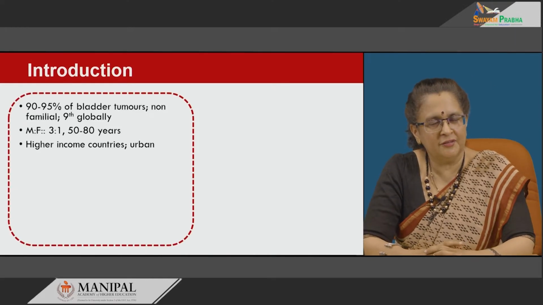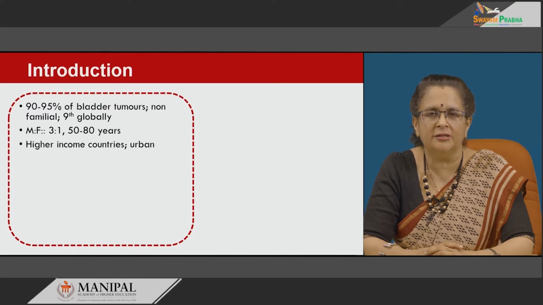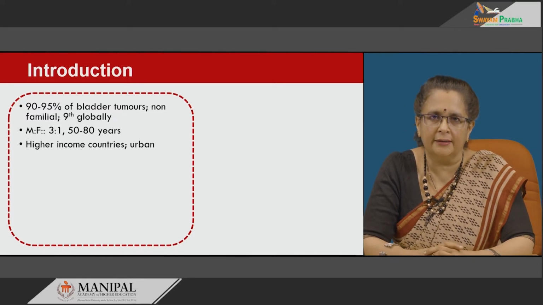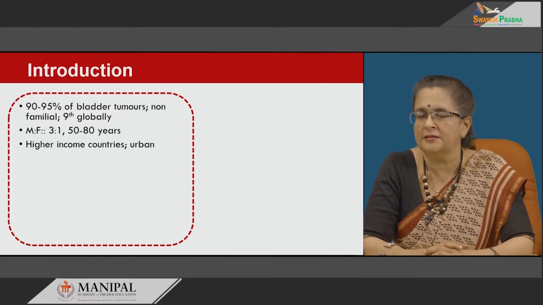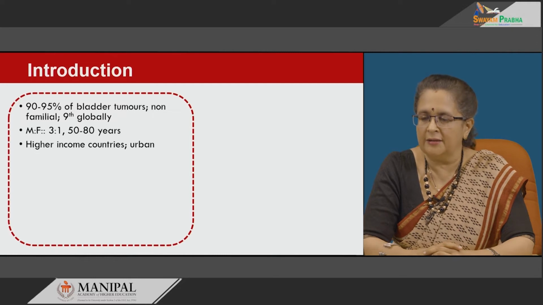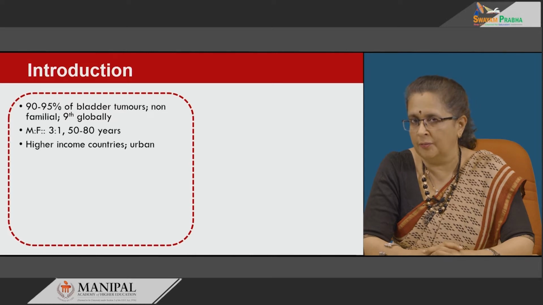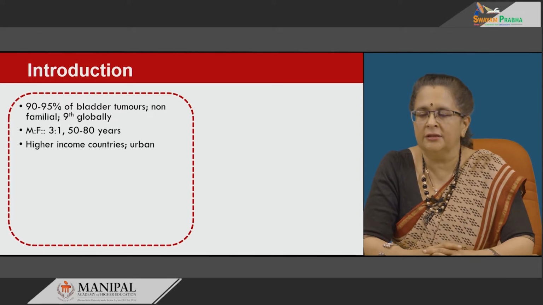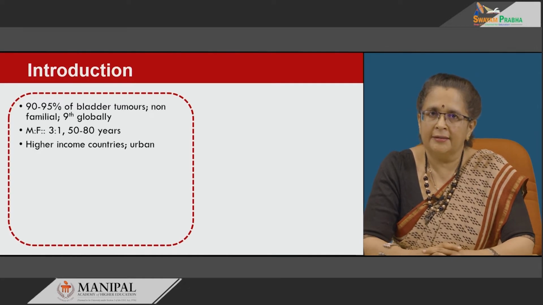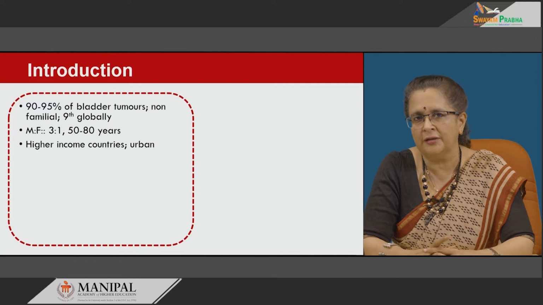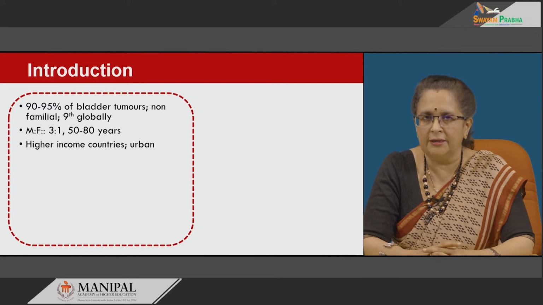90 to 95% of bladder tumours are found to be epithelial in origin, and amongst these the most important and most common one, accounting for about 90% of these epithelial tumours, is urothelial neoplasm. Now, urothelial neoplasm is found to affect globally because of industrialization, and it is thought to be amongst the 9th most common carcinomas globally, and in the US it is the 4th most common in men, as well as 7% of new cases are found to be those of urothelial tumours.